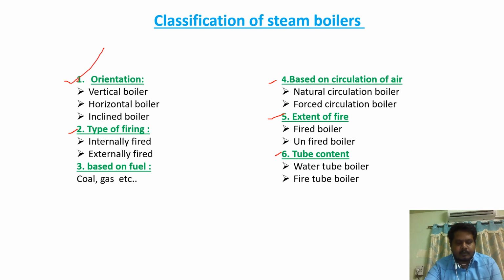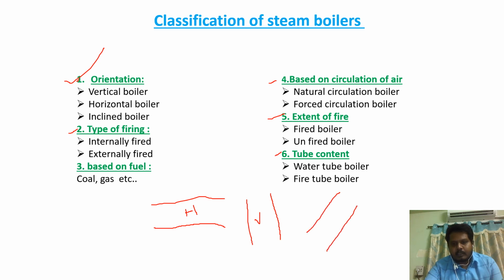The first one is based on orientation. If the shell of the boiler is in horizontal position, that is called horizontal boiler. If the shell is vertical, that is called vertical boiler. If the shell is in inclined position, that is called inclined boiler. So based on orientation, they divide into three types: vertical boiler, horizontal boiler, and inclined boiler.